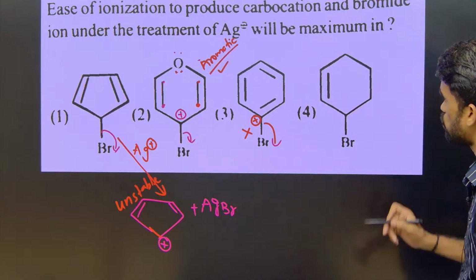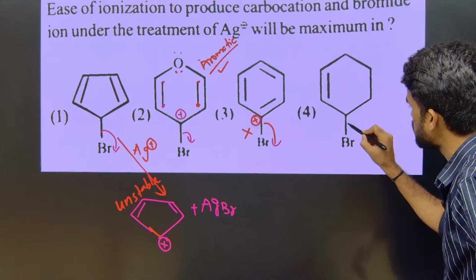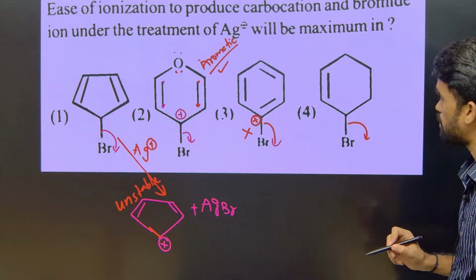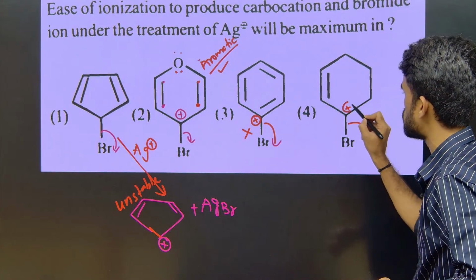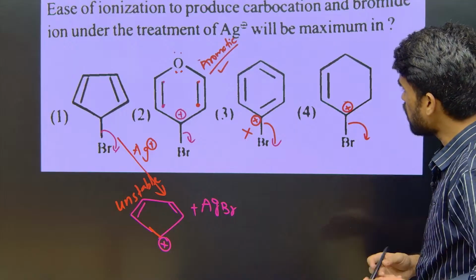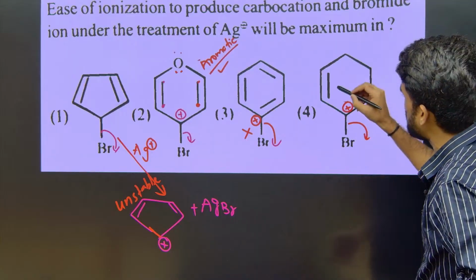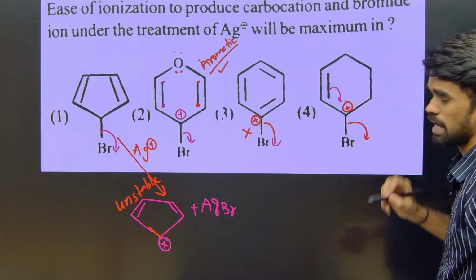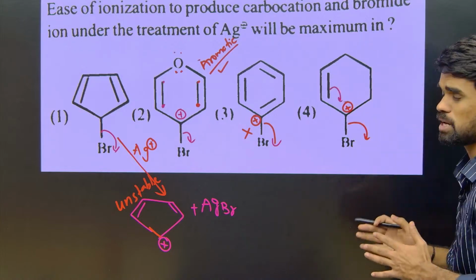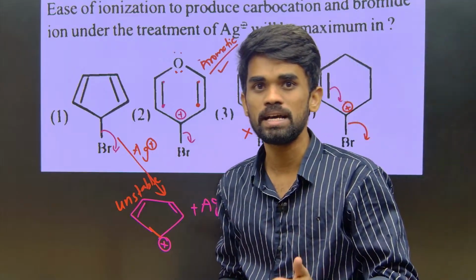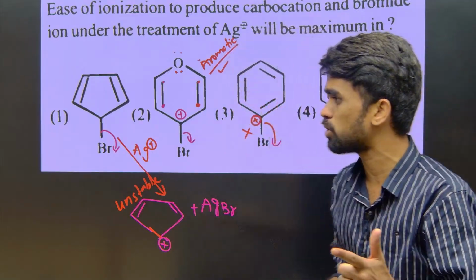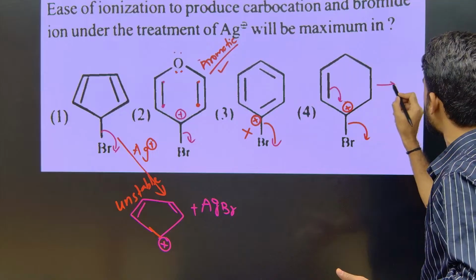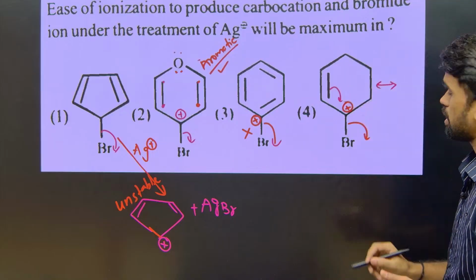Similarly, if you compare this fourth one, this can be removed as Br minus and you will have a positive charge. Now this positive charge can be stabilized by the pi bond electrons through conjugation like this. So I can call this kind of system an allylic system, an allylic carbocation. The allylic carbocation is stabilized by its conjugation like this.